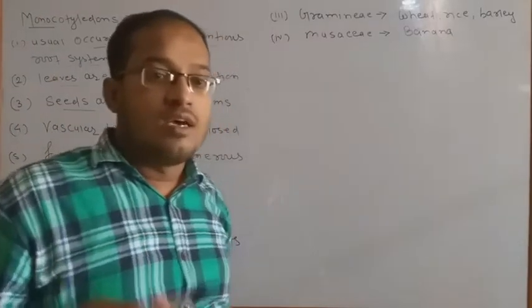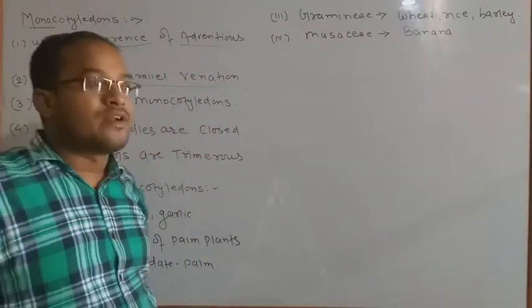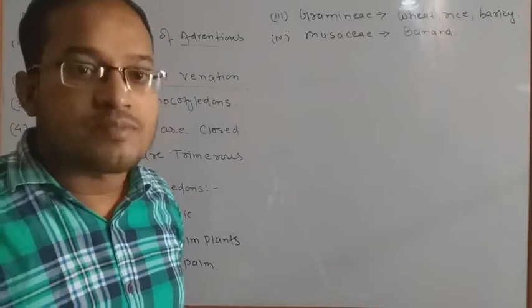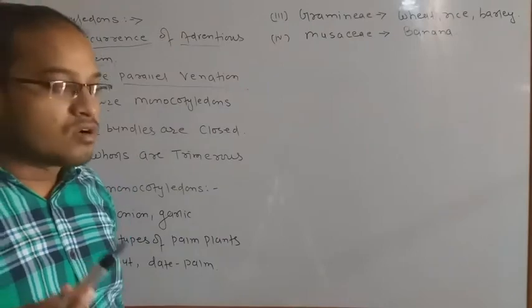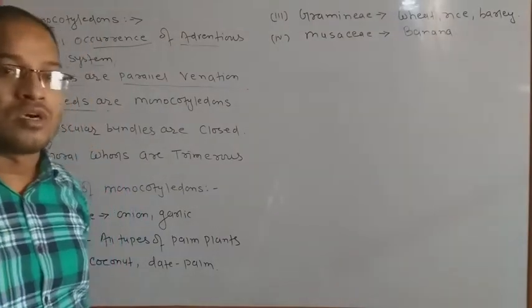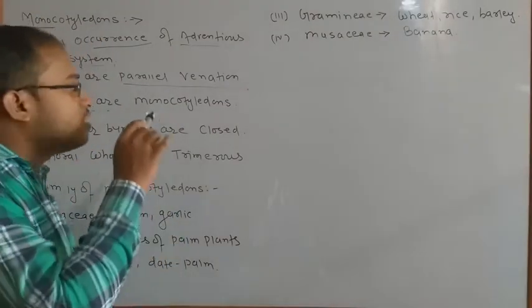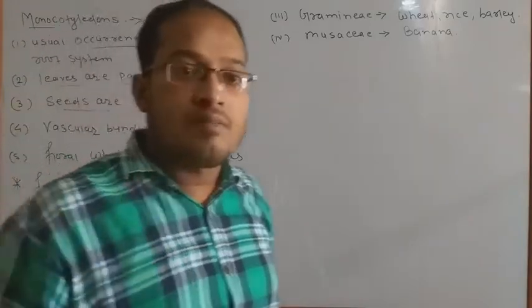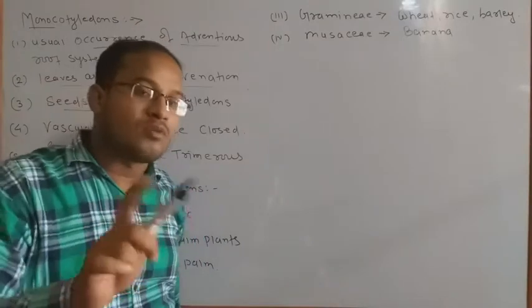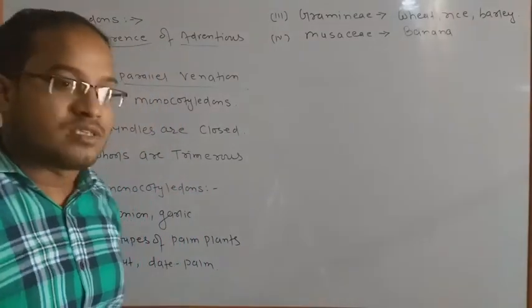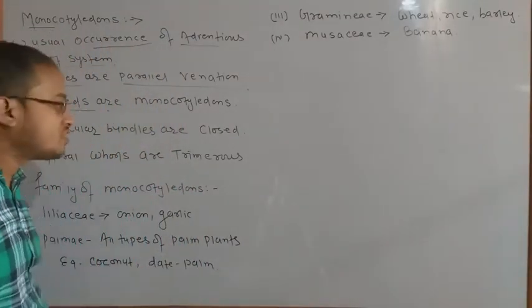As I told you, अगर इनका difference होता है तो वो उनके seed के base पे ही होते हैं कि इनके seed में dicot यानी दो cot है तो dicotyledons और single cot है तो monocotyledons. Okay, most important जो इनका classification था Bentham and Hooker का which is totally based on seed bearing, जो कि पूरा का पूरा seed bearing के ऊपर ही based था, ठीक है. seed को लेकर इन्होंने classification किया था.